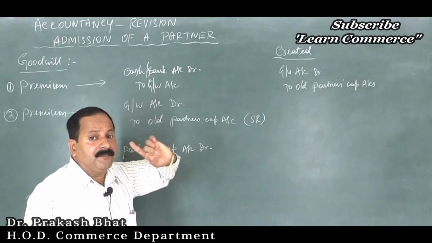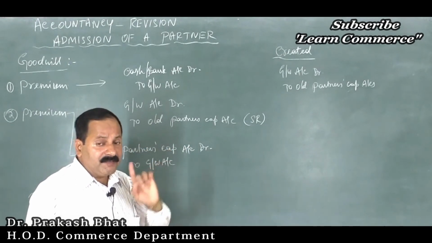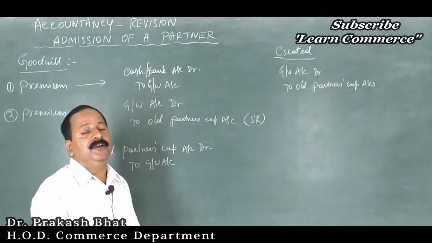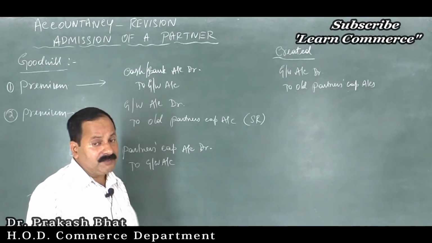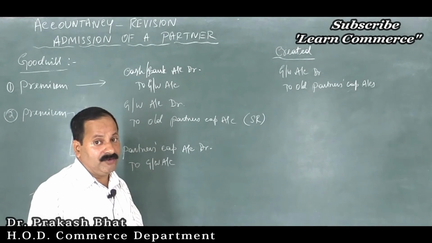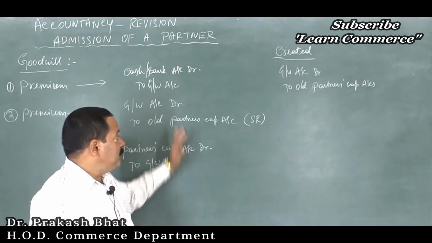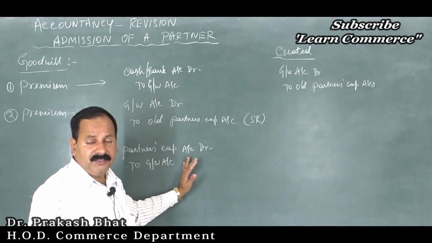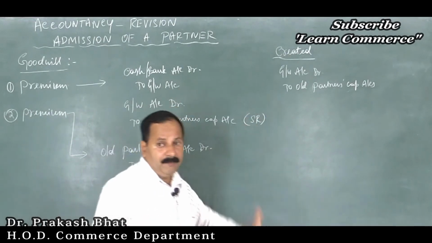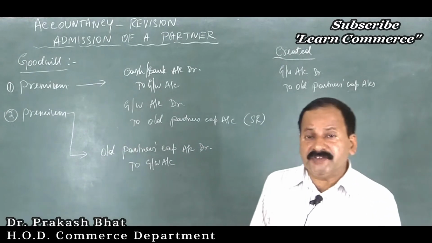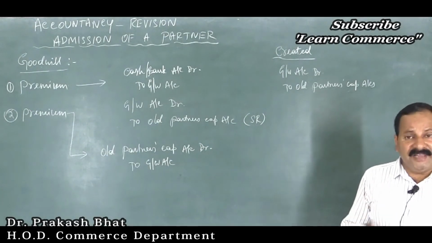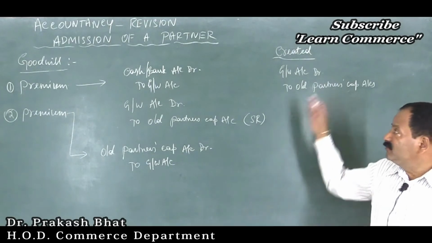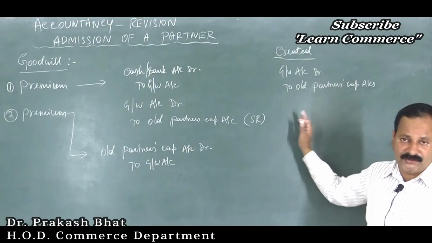So only under the third method will goodwill appear in the balance sheet. Remember friends, make it very clear, otherwise you will get confused in the examination. Goodwill will not appear under the first and second methods in the balance sheet, but under the third method, as we are not closing the goodwill account, it remains open, there will be a balance in the goodwill account, so goodwill will appear in the balance sheet.